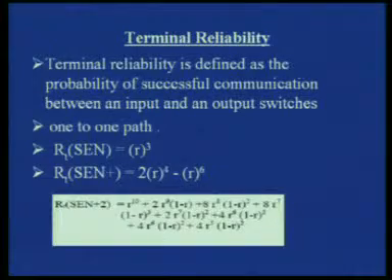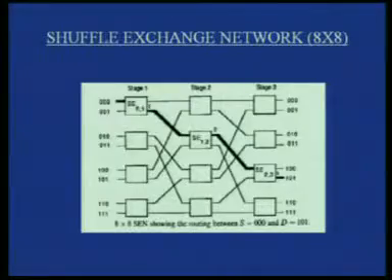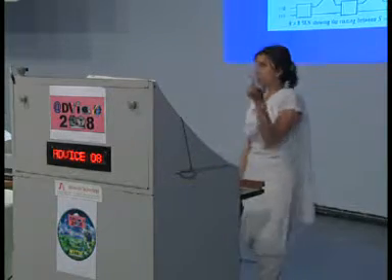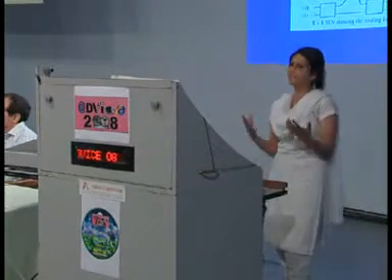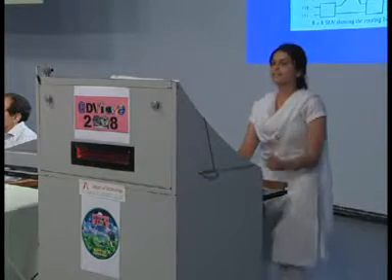Since I am running out of time, I will try to be concise. We are dealing with 3 types of reliabilities: TR, BR and NR. TR is from 1 to 1, meaning between one input stage and one output stage. In the case of broadcast, we are dealing with 1 to all. In the network reliability, we take into consideration all to all. These are the 3 things.